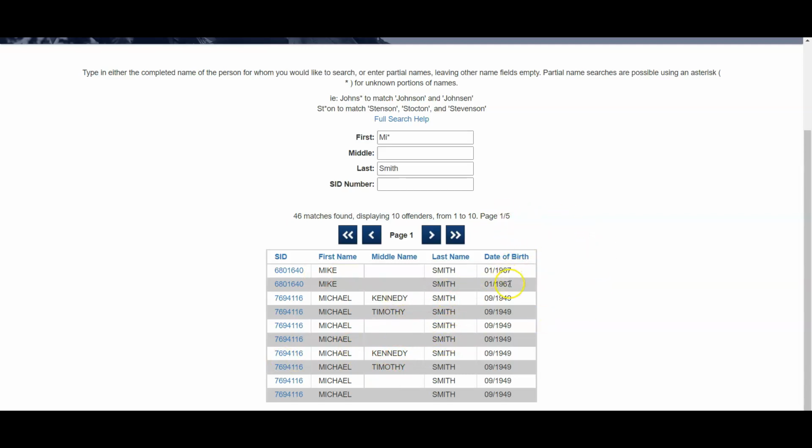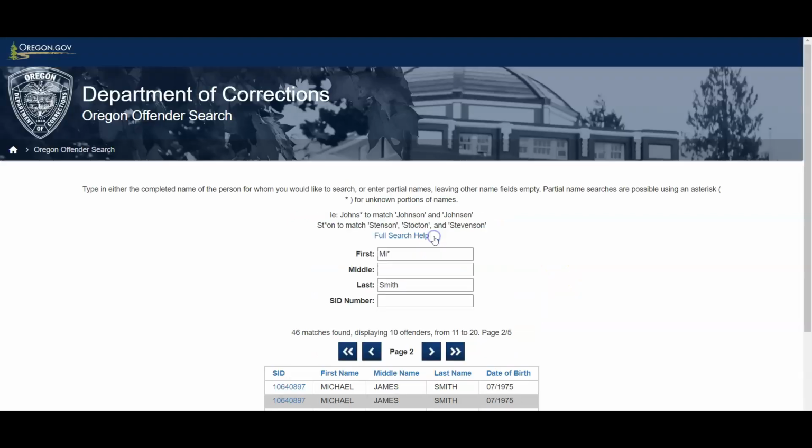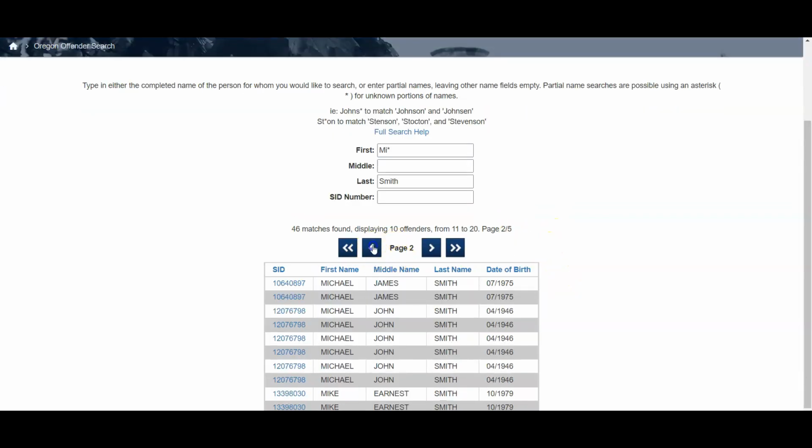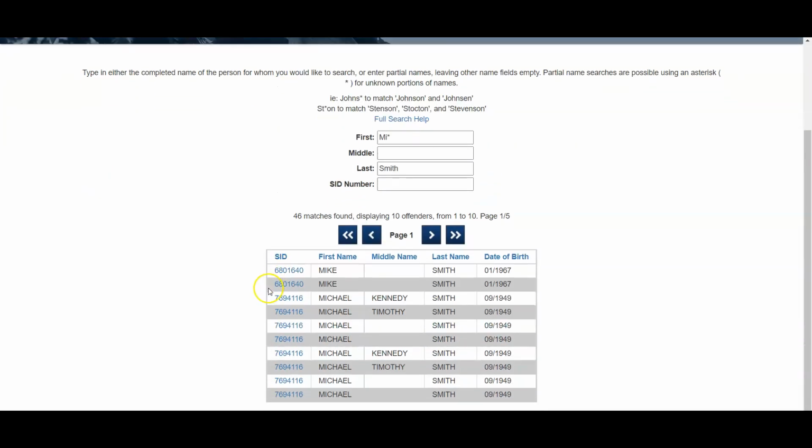And you have listed here, it doesn't sort it for you alphabetically, doesn't appear to sort it by date of birth either. Sort of a little haphazard. So if you happen to know a middle name or middle initial, you can stick that in. I think you'd be in good shape filtering that out. But if you know the general age, even with a very common search like this, you could knock this out pretty quickly.